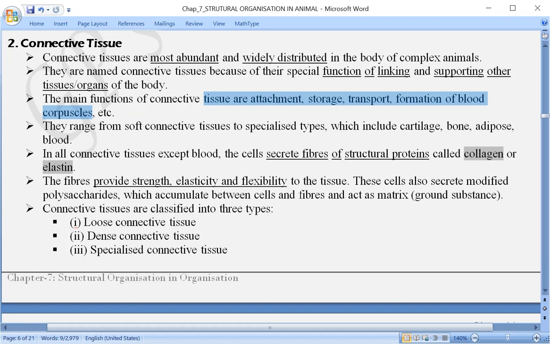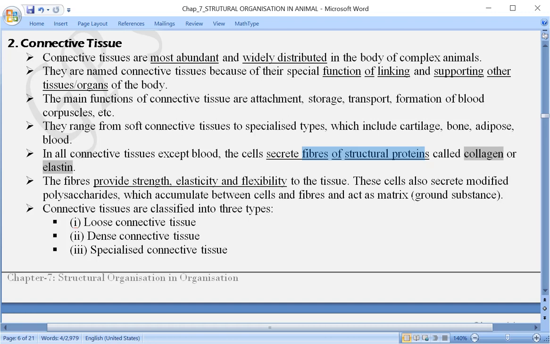Once again, the connective tissue ranges from soft connective tissue to a specialized type, like for example what I said, bone, cartilage, blood, etc. Now all the connective tissue except the blood, all other connective tissue secrete some fiber as the structural protein, which means they secrete a protein which is fibrous.